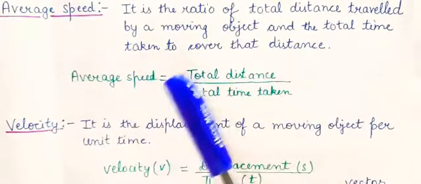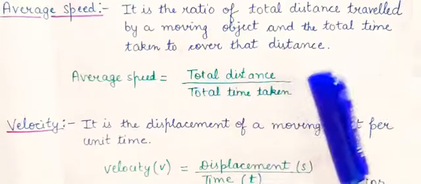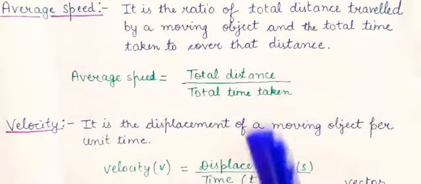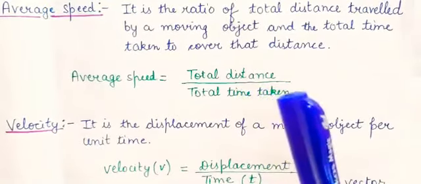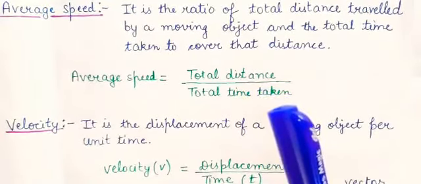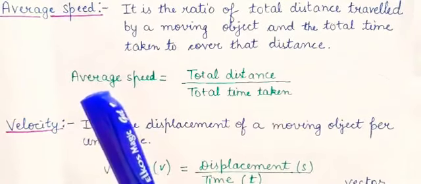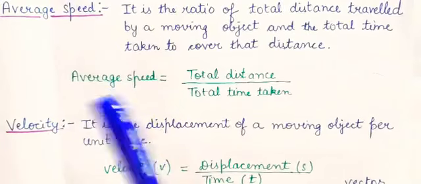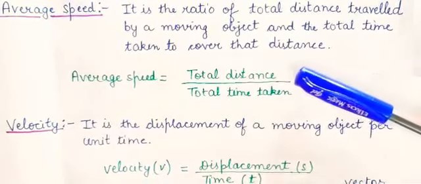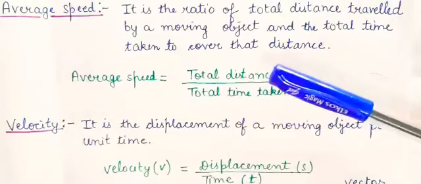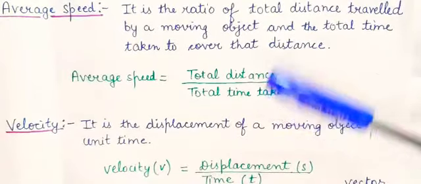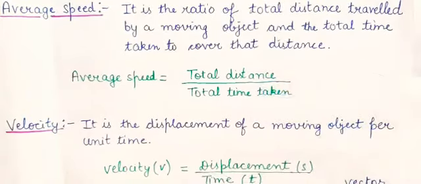Average speed is equal to total distance divided by total time taken. So now you can calculate average speed. If you are given distance 1 and distance 2, you can add the total distance, and if you are given time 1 and time 2, you can add total time, and the ratio of this will give you average speed.